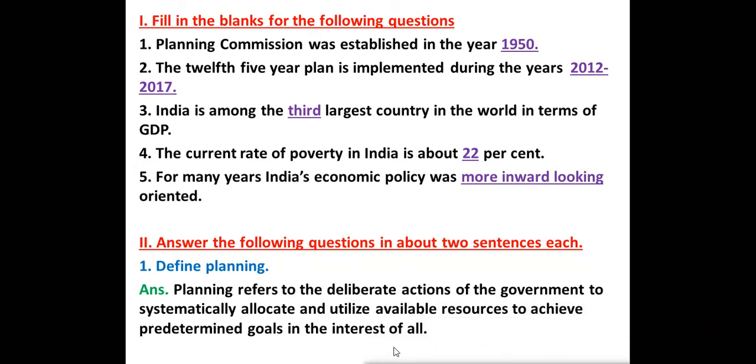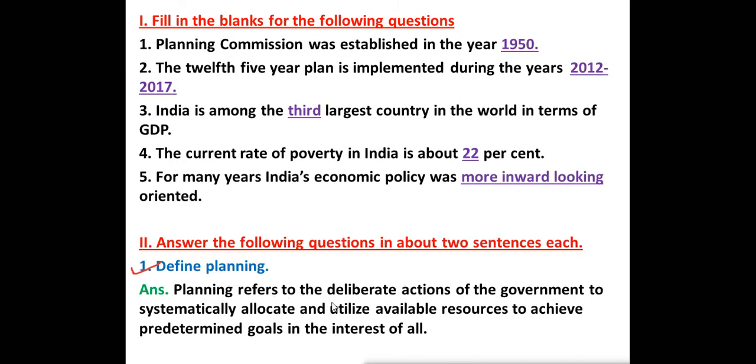The second main question: answer the following questions in about two sentences each. The first question is what is planning? So we have to write the definition of planning. Planning refers to the deliberate actions of the government to systematically allocate and utilize available resources to achieve predetermined goals in the interest of all.